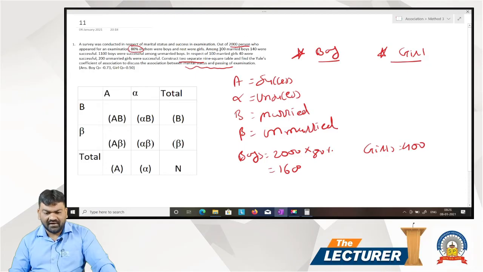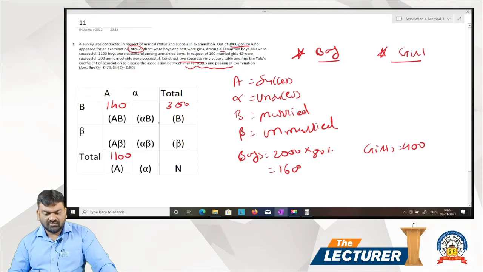Among 300 married boys, married means B, 300, 140 were successful. Out of 300, 140 were successful. 1100 boys were successful among unmarried boys. Total 1100 boys who are successful. So A is equal to 1100.